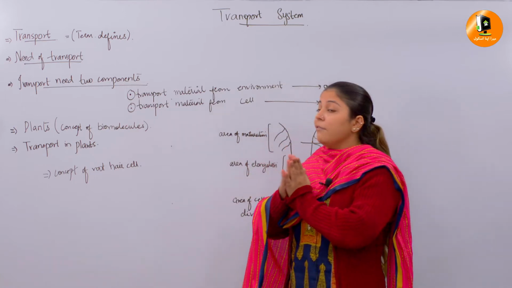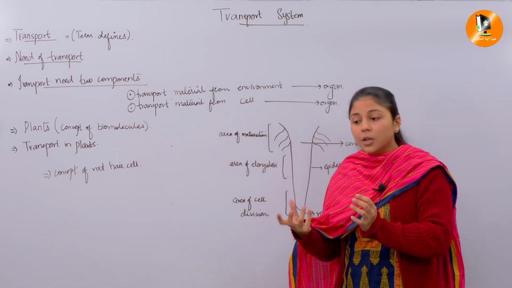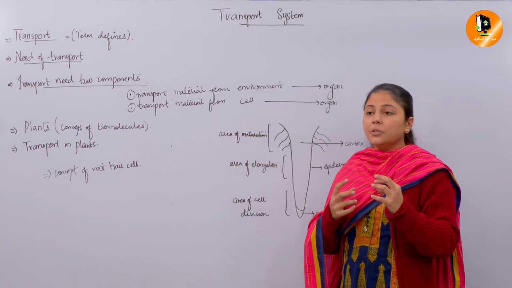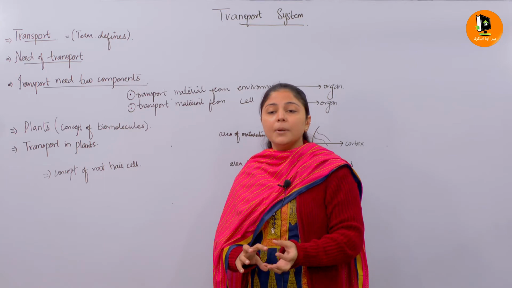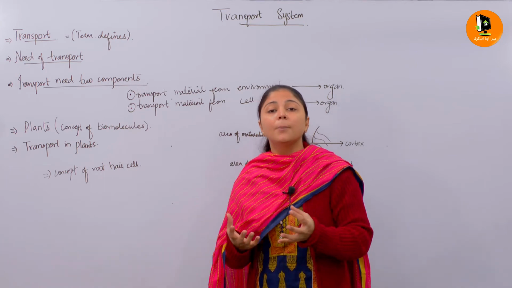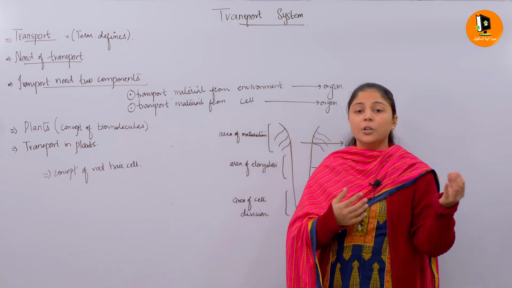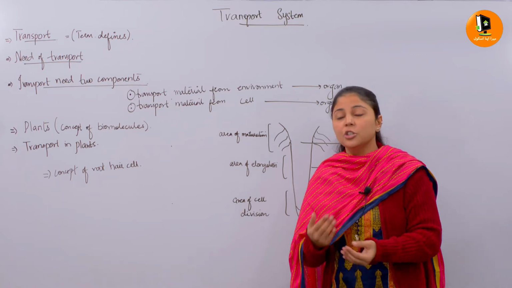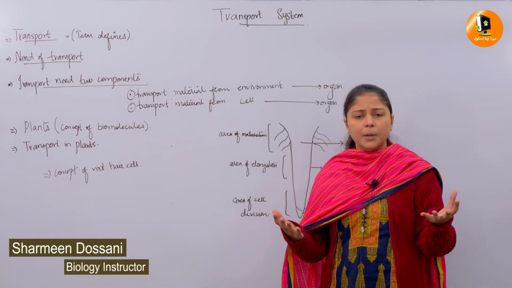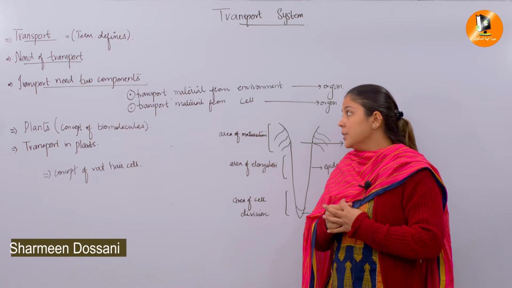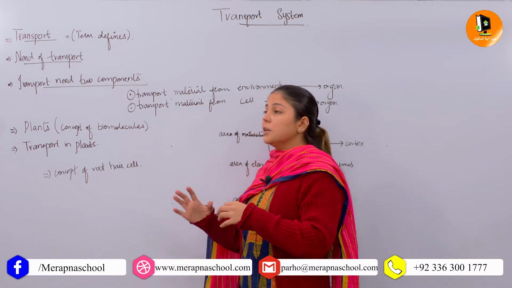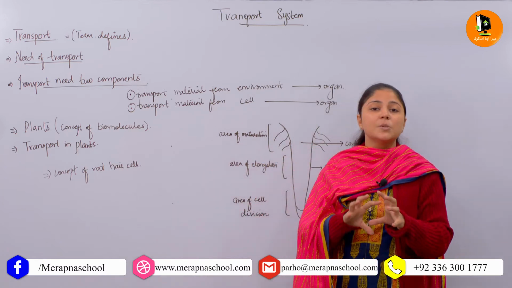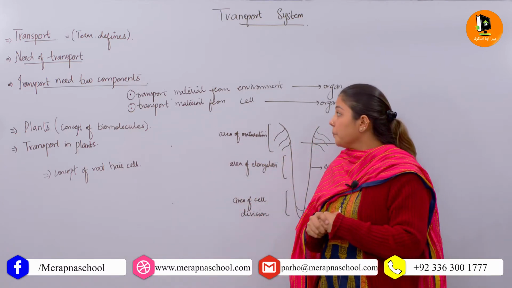So transport is the movement of molecules from one part to another. And the need for transport is to fulfill requirements, to perform metabolic functions, for circulation, for respiration, and for other metabolic processes. In this session we are going to cover the transport system in plants.